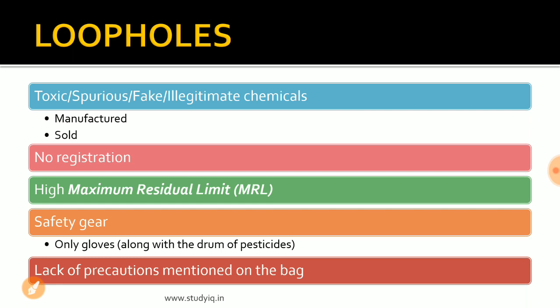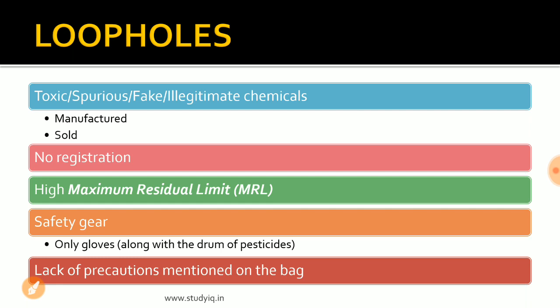So as far as the responsibility of the manufacturers and the retailers is concerned, apart from the safety gloves, they should also start providing the eyeglasses, the helmet, the gum boots, and also the face mask, as a part of their moral responsibility, since they are producing the hazardous material. They should also provide some sort of equipment so that the health implications upon the farmers can be reduced. So currently they are only providing gloves.